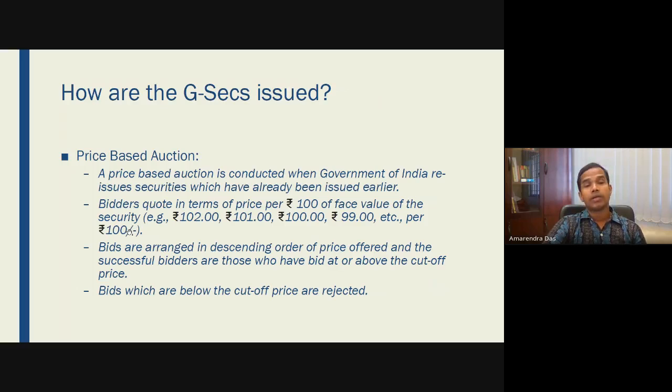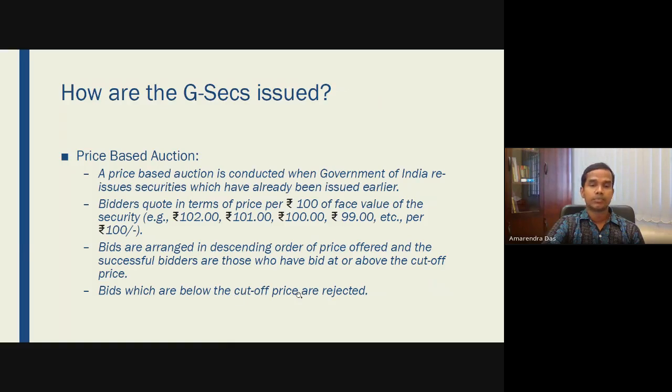So that means at what price you will be able to buy: if the face value is 100 rupees, whether you will be willing to buy it at 102 rupees, or at 99 rupees. That's why bids are arranged in descending order, and if bids are below the cutoff price, then they are rejected. If you are putting a lower price, then it will be rejected.